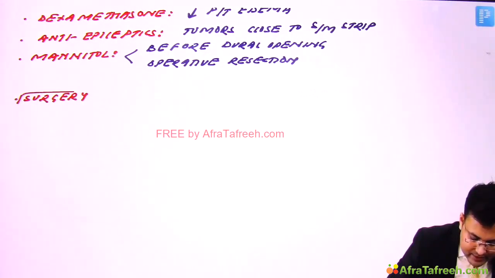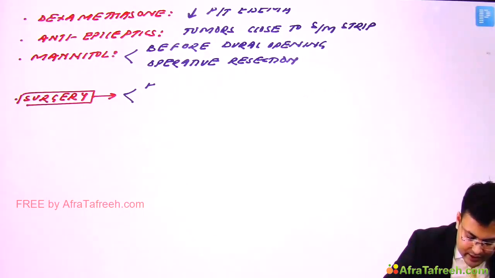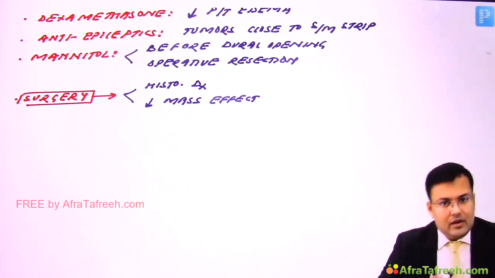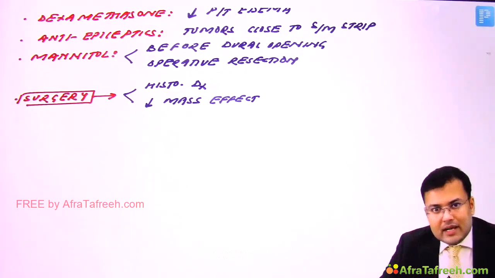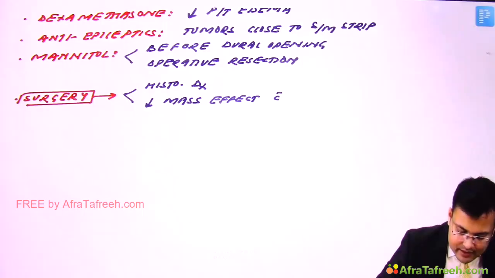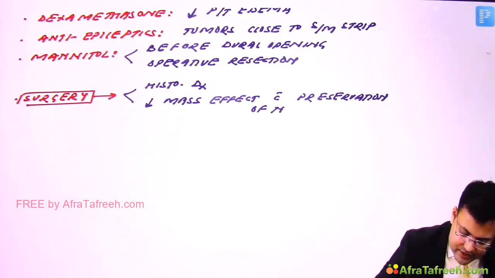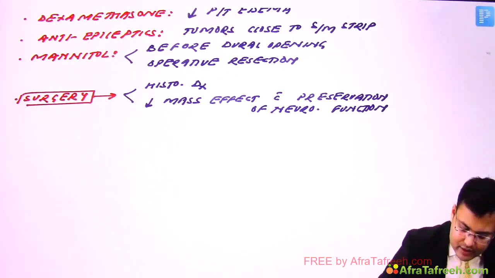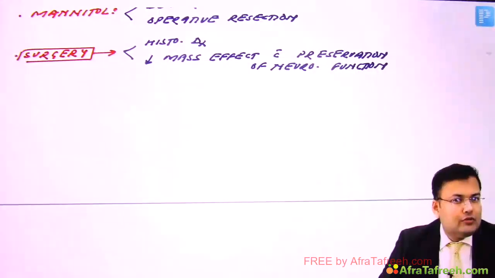Okay, surgery is the mainstay of treatment. And what is the primary goal of surgery? First, histological diagnosis. And second, reduction of the mass effect with preservation of neurological function. Clear? And that's why sometimes it's not possible for you to remove the whole tumor.